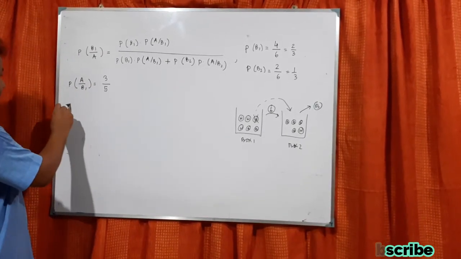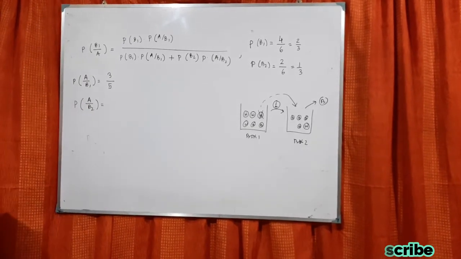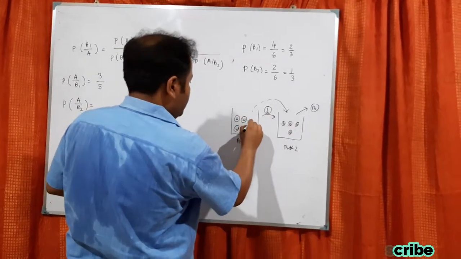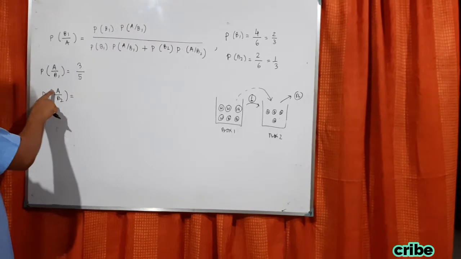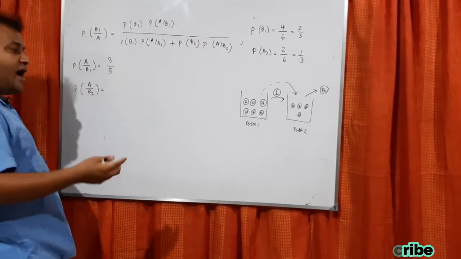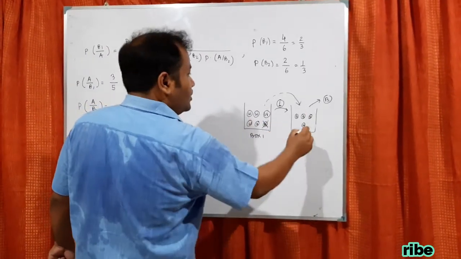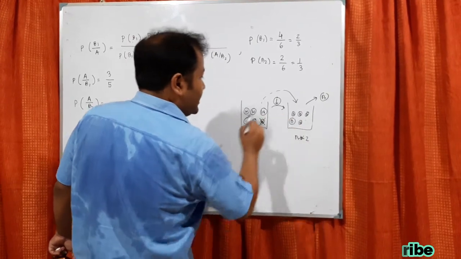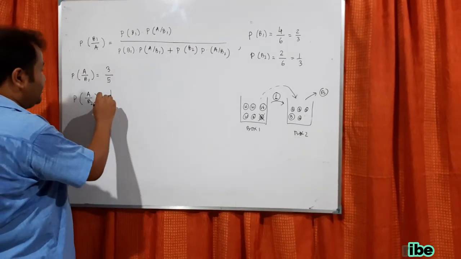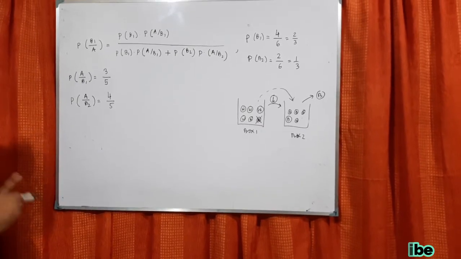Now in a similar manner, let us go to the probability of A by B2. So now what is the case? That is the probability of A when B2 is happening. B2 is happening means what? B2 means from here one black ball will go and one black ball will be there. So now there are 4 black balls. So the probability of A by B2 will be 4 by 5. Okay. So this is very, very, very important.